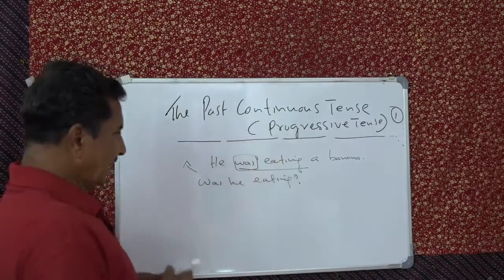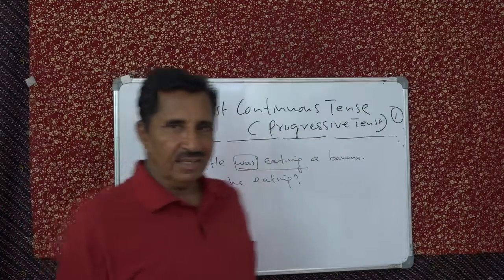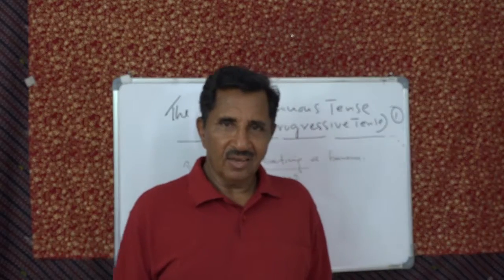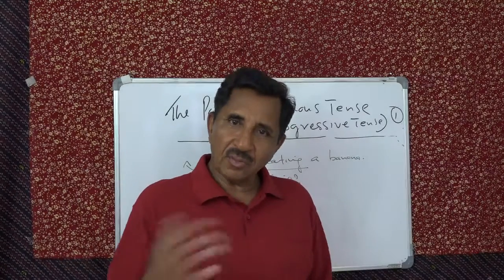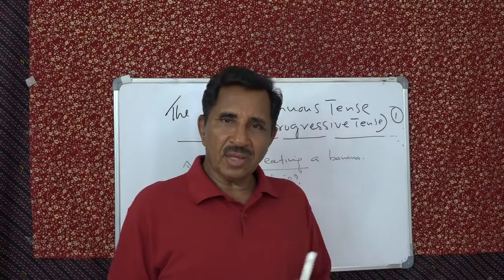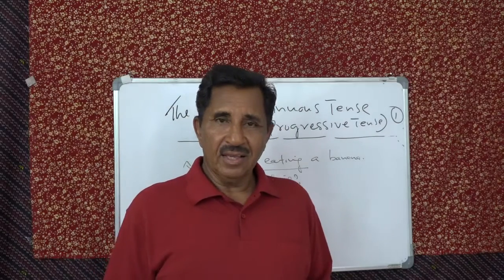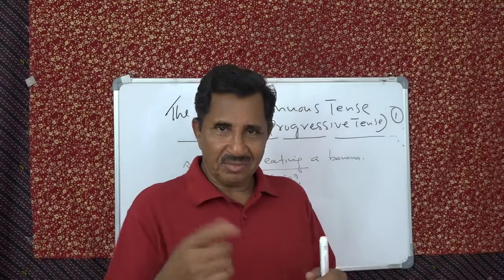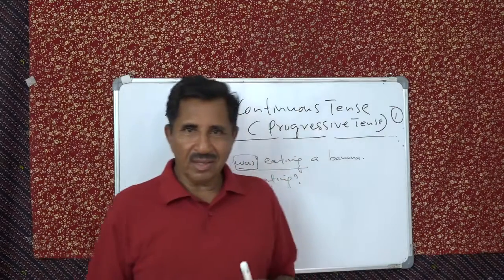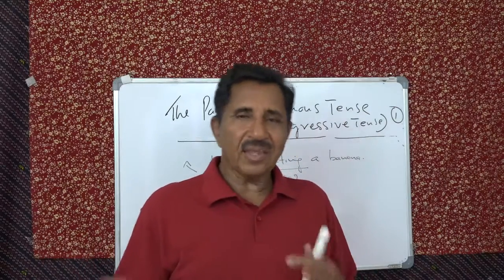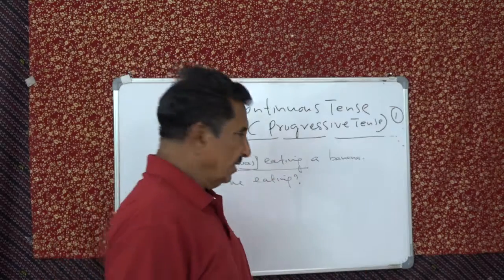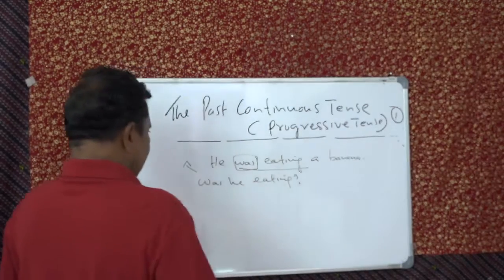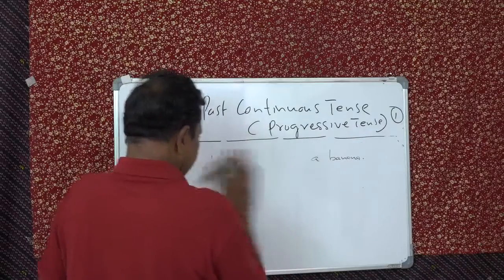Suppose they were eating. Were they eating? You were eating. Were you eating? You were playing. Were you playing? She was playing. Was she playing? It was playing. Cat sometimes playing. So you say it was playing. Now was it playing? That's all. Simple. Okay. And then next is of course the WH question.